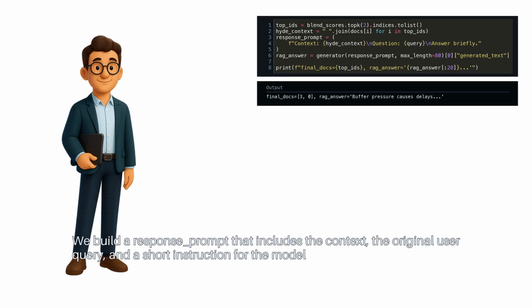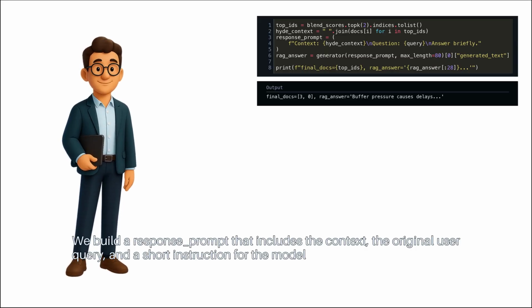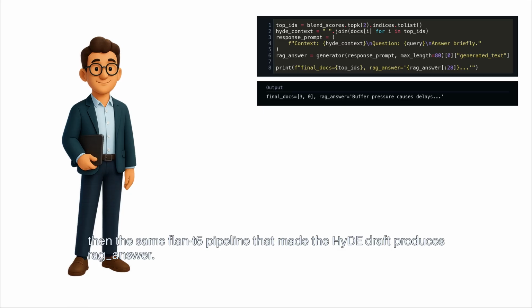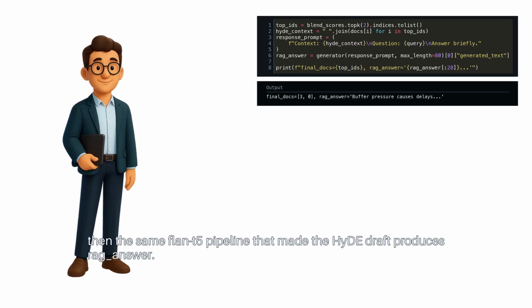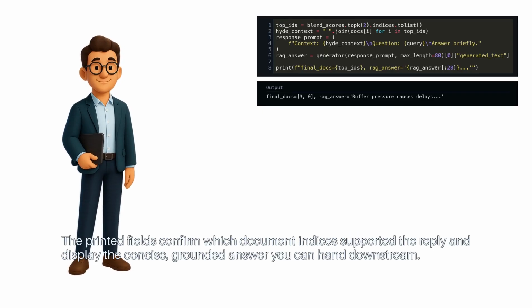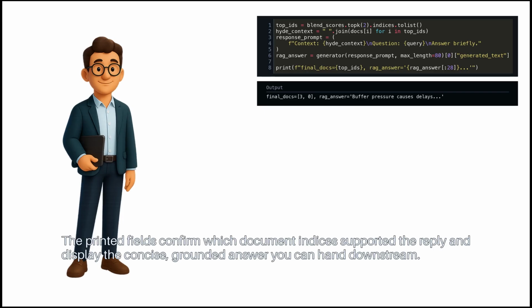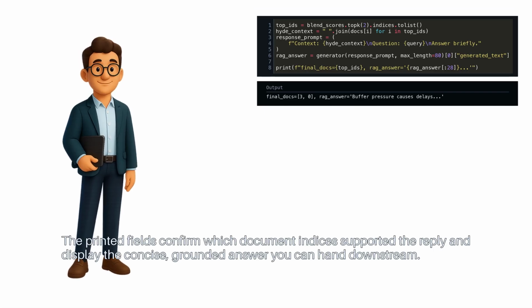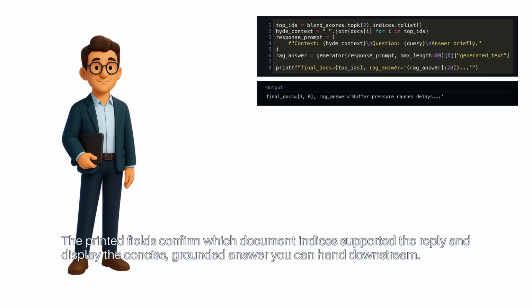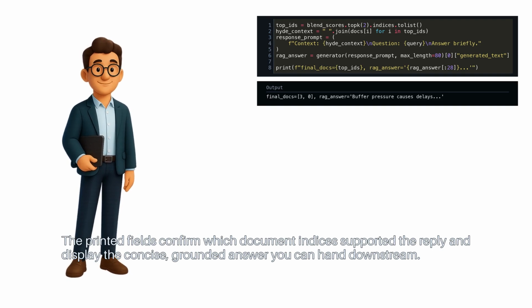We build a response prompt that includes the context, the original user query, and a short instruction for the model. Then the same FLAN-T5 pipeline that made the HyDE draft produces rag_answer. The printed fields confirm which document indices supported the reply and display the concise, grounded answer you can hand downstream.